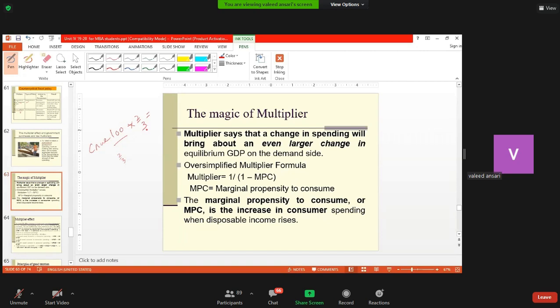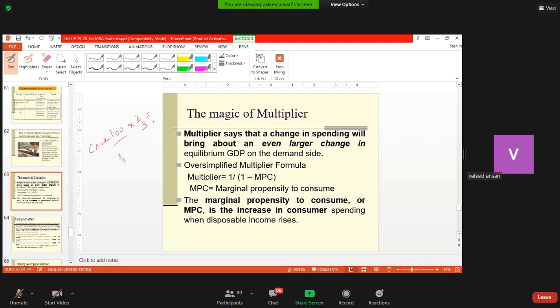So a kind of chain effect will be created. The more spending there is, the more will be the demand for goods and services in the economy. And the initial increase will lead to a final increase in income by a multiple of that. So this is the idea, that is why government expenditure and investment expenditure have a multiplier.